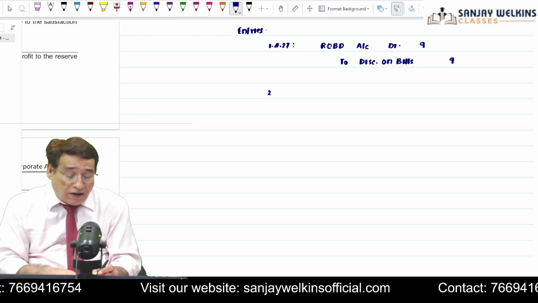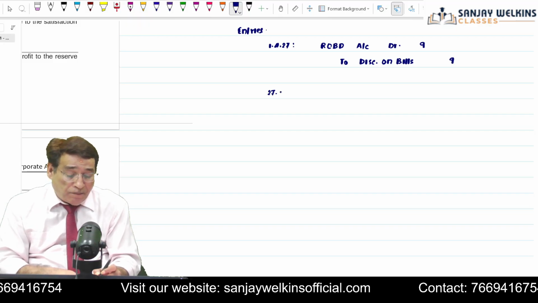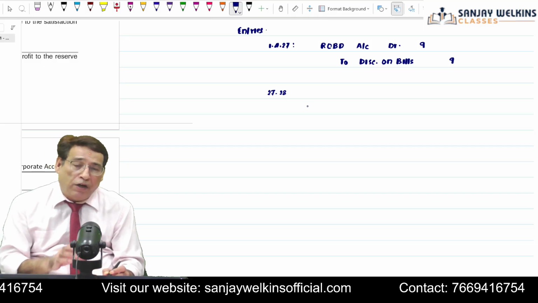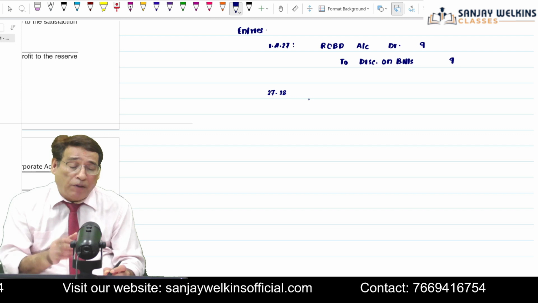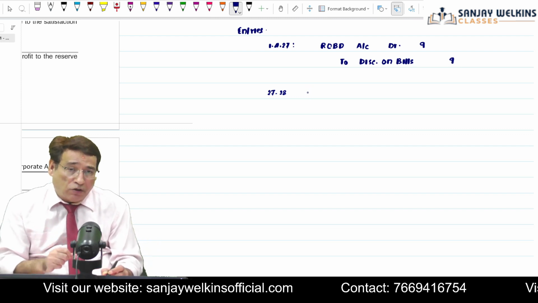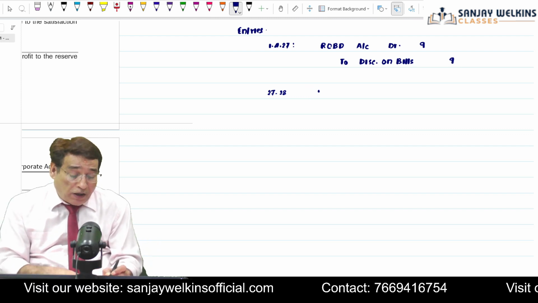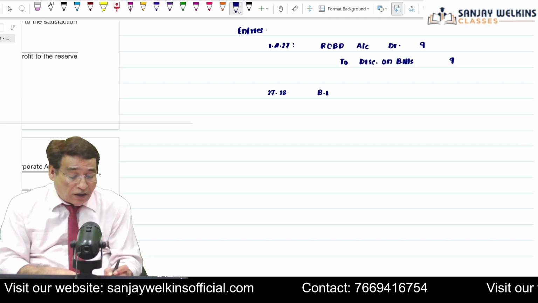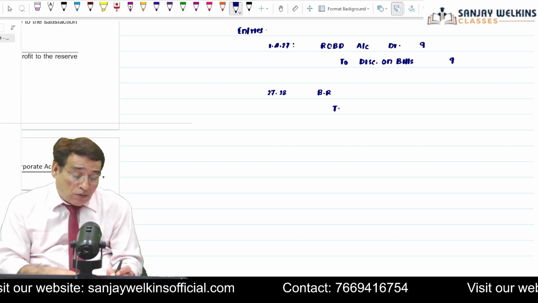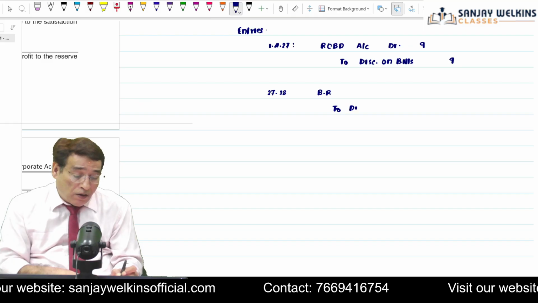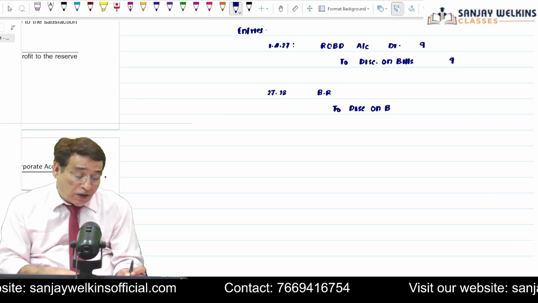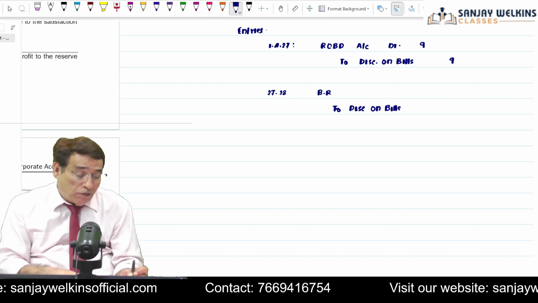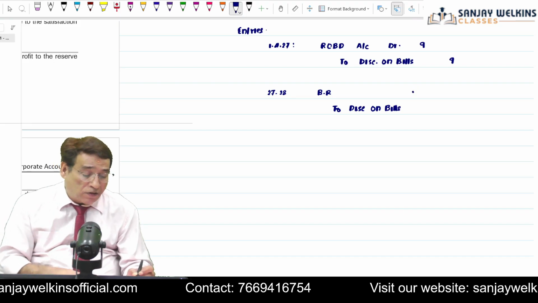Now in the current year, our bank earned some income, nearly 144 crore, by discounting 4,000 crore worth of bills. So our entry will be bills receivable account debit to discount on bills account. When bills are discounted, we are going to charge some income.